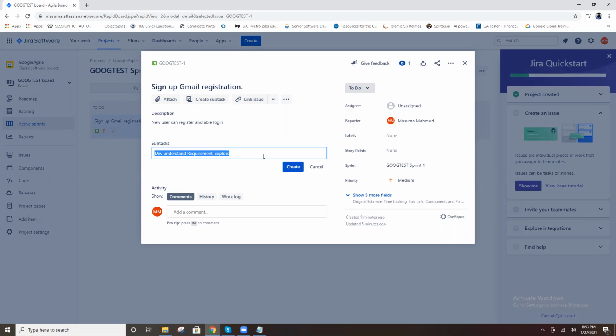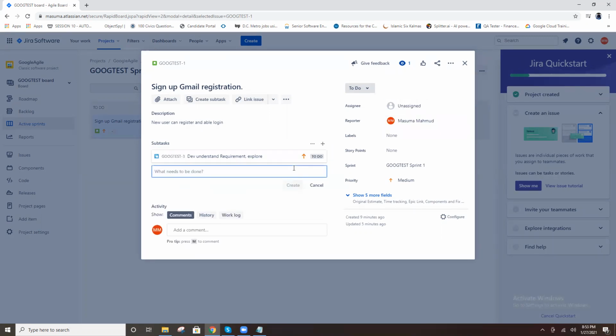This is the dev task, and you assign it to some other person. Then create. This is one task.